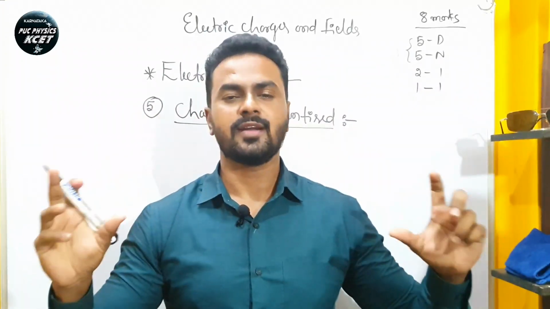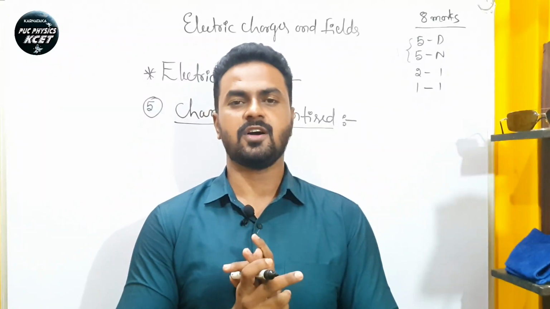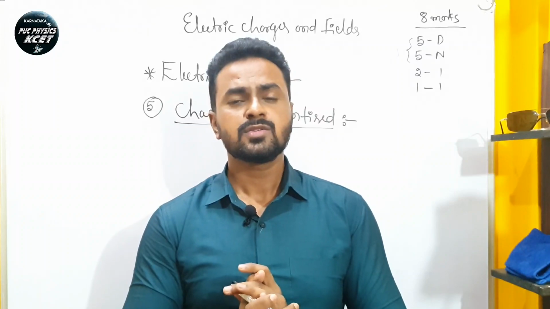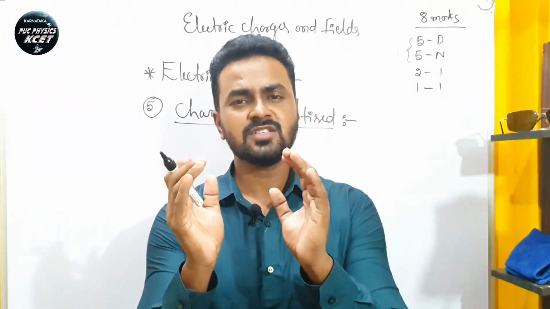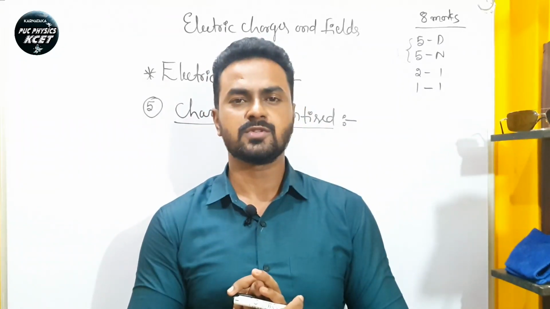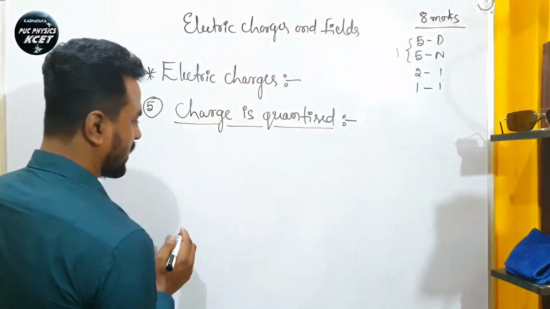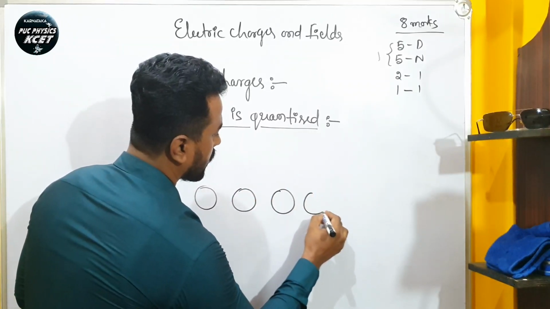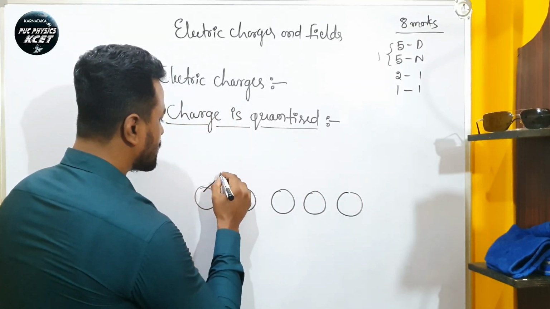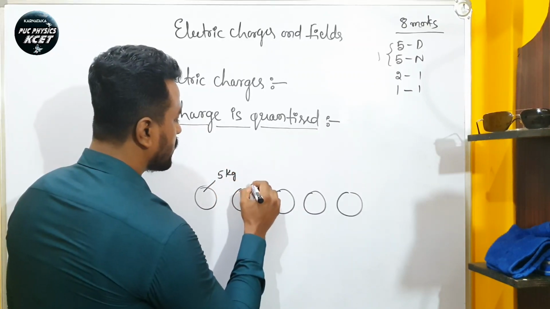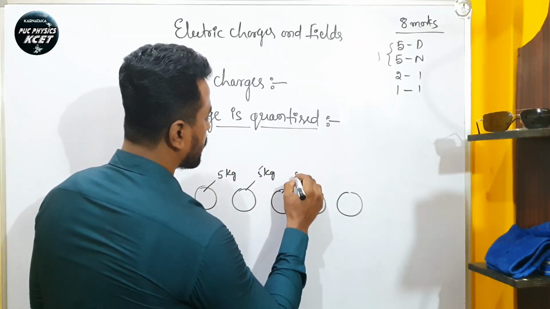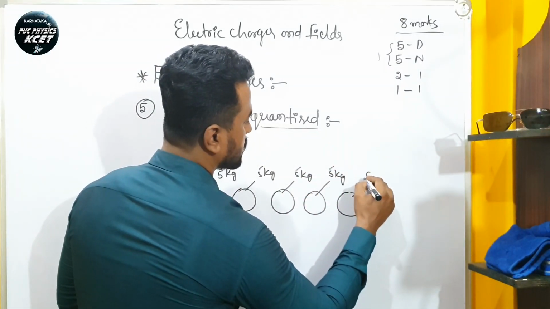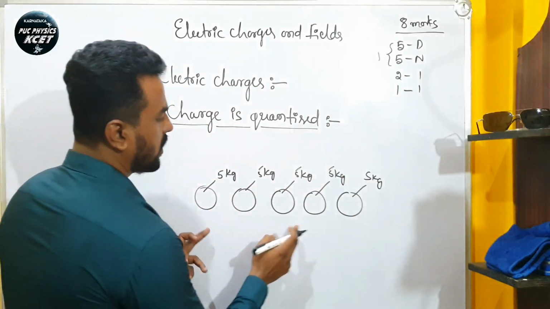The charge is quantized. What is meant by quantization of charge? You know what quantity means. We have to group charges and multiply their values. For example, let us consider 5 spheres, each with a mass of 5 kg. What is the total mass of these spheres?